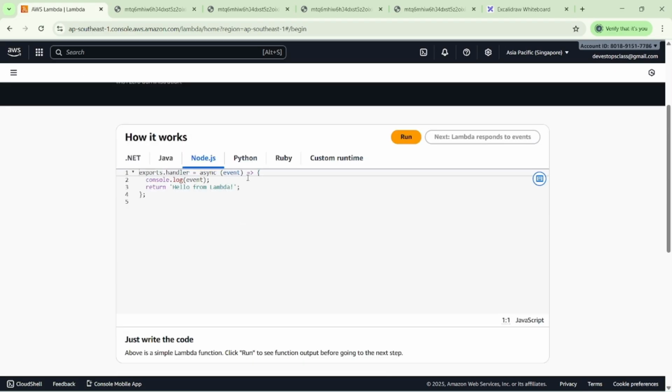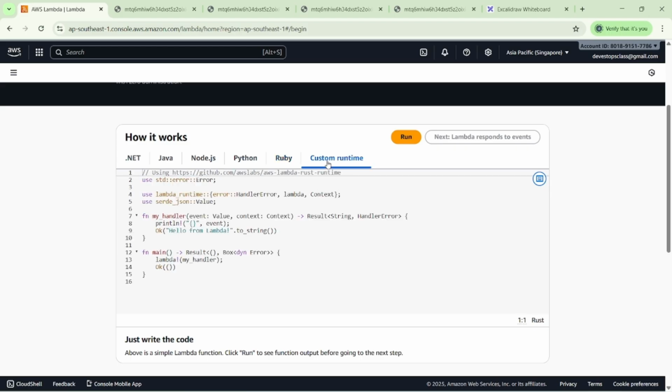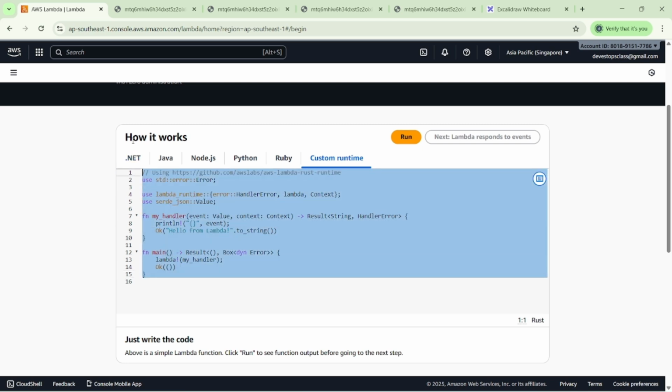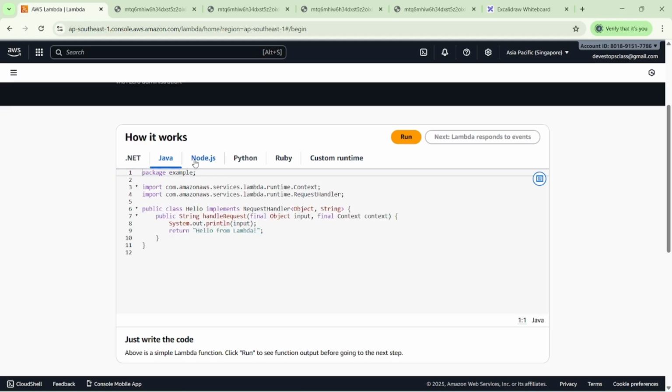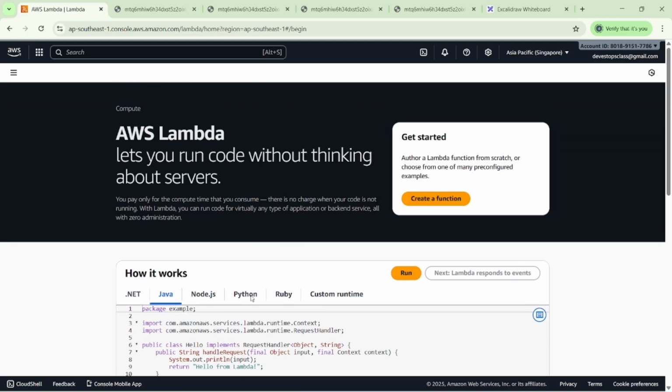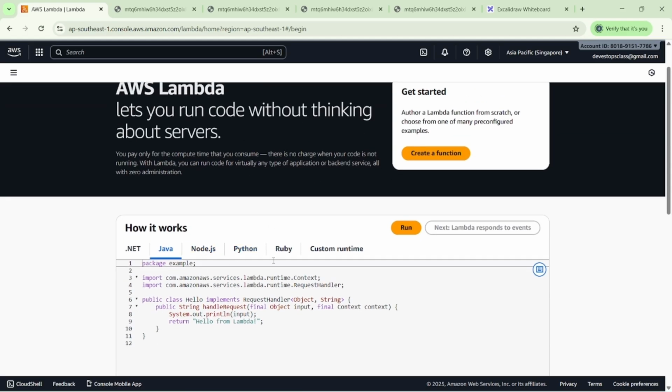If I want to deploy a Python application, you can deploy it. If I want to use a Ruby application, you can use it. Otherwise you can use a custom runtime here, or .NET or Java. So how many languages do we have right now?